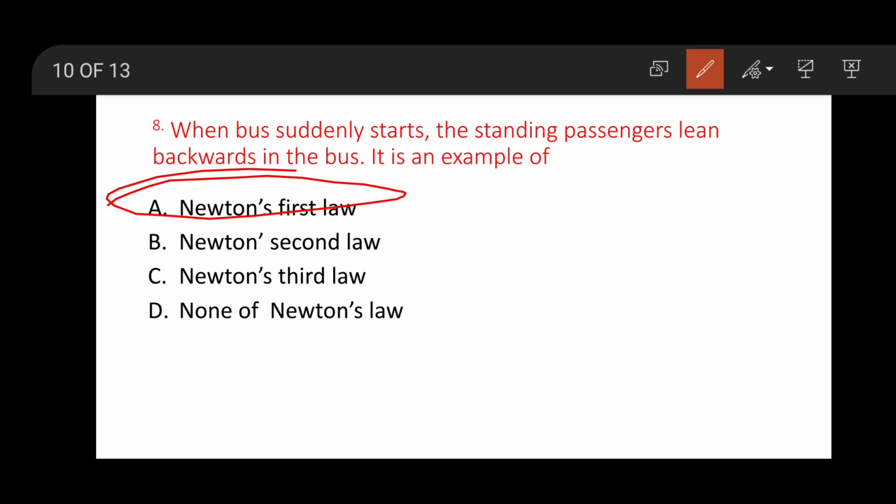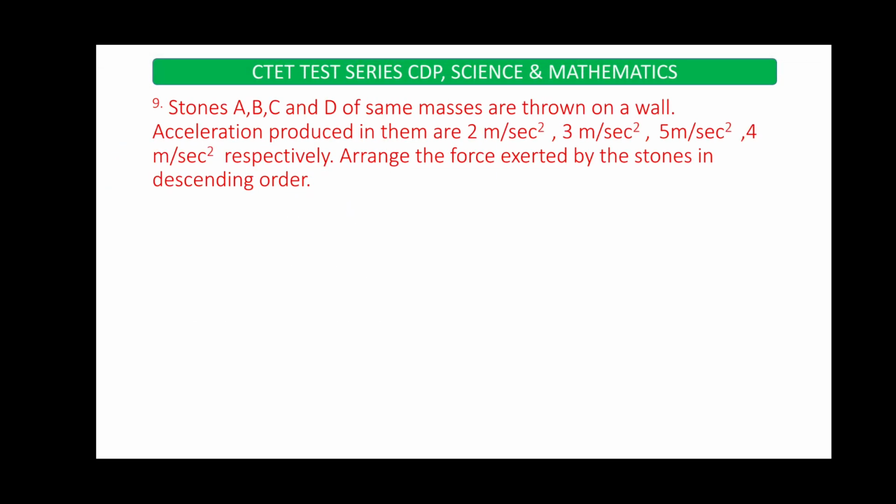If you are sitting in a bus or any vehicle and it suddenly stops, then people sitting inside that vehicle lean forward, or if the vehicle starts suddenly, the persons sitting inside the vehicle will lean backward. So this is an example of Newton's first law. The standing passengers lean backward in the bus; this is an example of Newton's first law. Here options are not given.